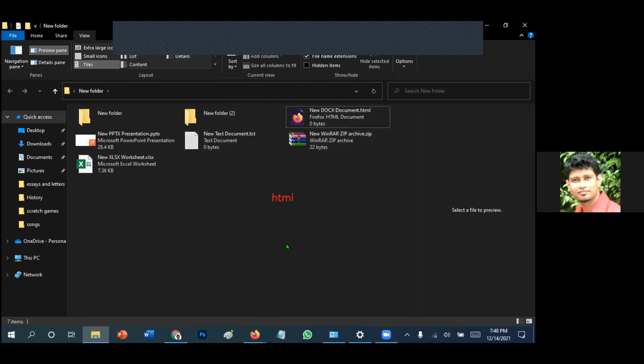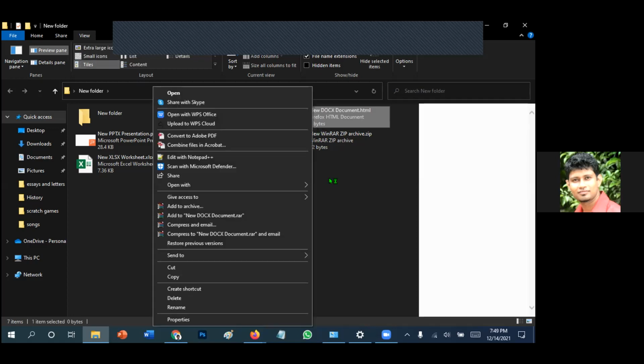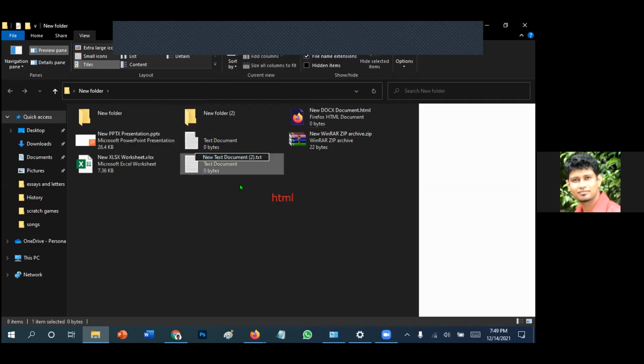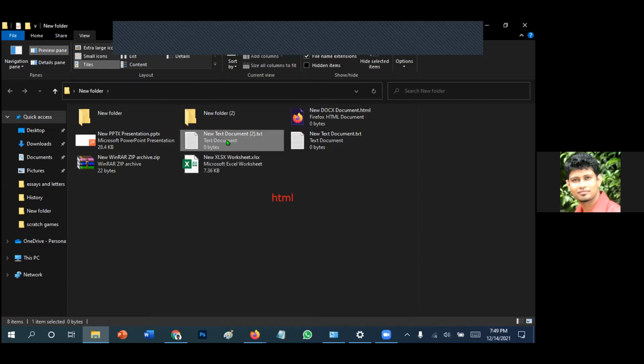Some viruses change your extensions without notifying you, and then you will not be able to access your documents. Okay, let's create such a virus. No, not a virus. Let's create a program to do that. Right click in an empty place in your folder. New text document. Open it by double clicking and type this command.